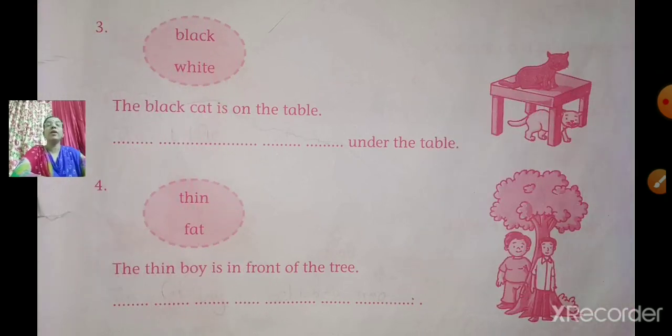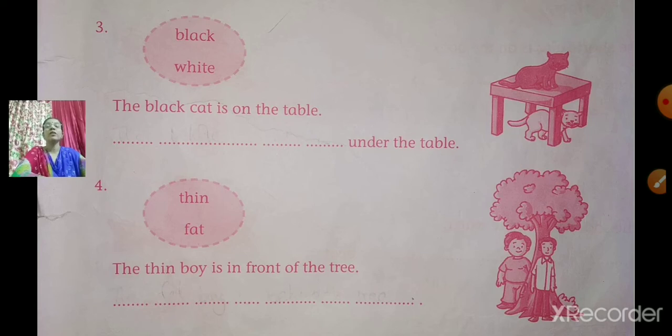See number 3. See in the circle. Words are given, black and white. So what is the opposite of black? White. Opposite of black is white. Now use these words to frame sentences while observing the picture. Now you can see in the picture a table and two cats. Is the color of the cats the same? No. One is black and the other one is white.